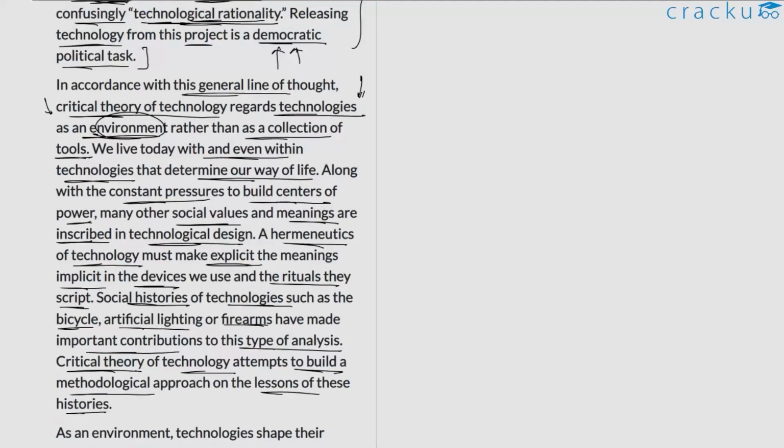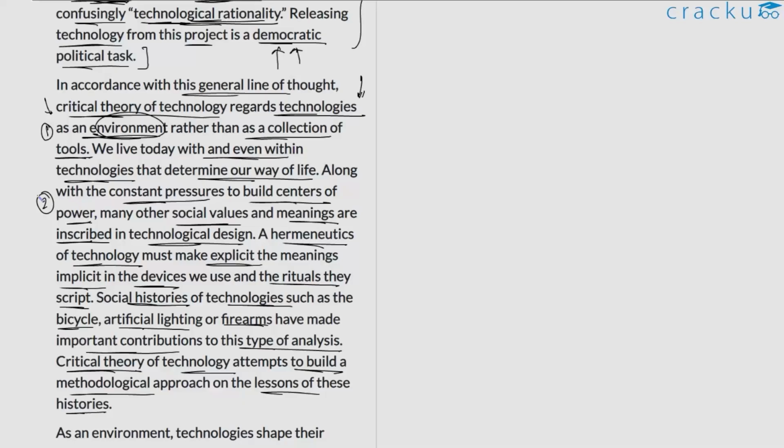So there are three sets of points that we need to remember here. One is what this theory itself means, what critical theory of technology means, or how it perceives technology. It perceives technology as an environment rather than as a collection of tools. Second is the implication of this. What is the purpose here? Why do we view technology as an environment?